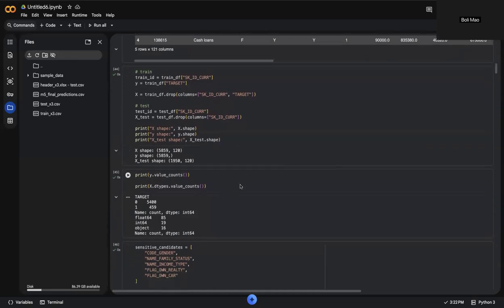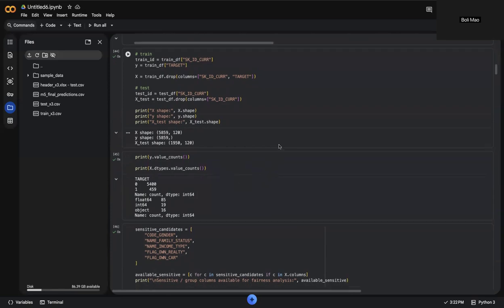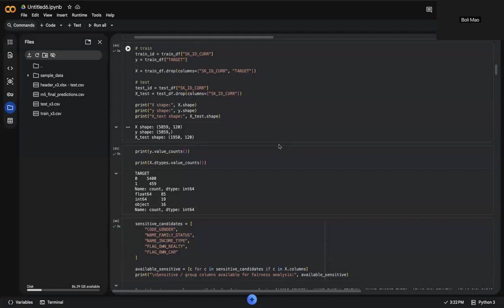For the model itself, I chose a random forest classifier. Random forest is a strong baseline model because it can capture nonlinear relationships between variables and is generally robust to noise in data. Another advantage is that tree-based models work well with explainability tools such as SHAP. The random forest model in this project uses 300 trees with limited maximum depth to control overfitting.